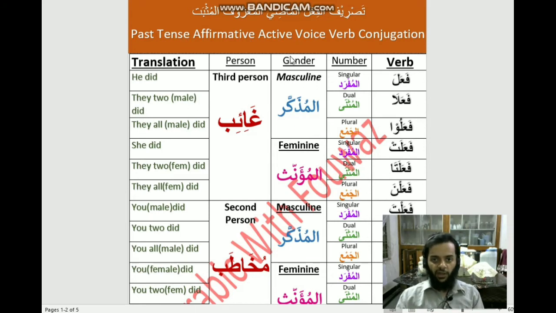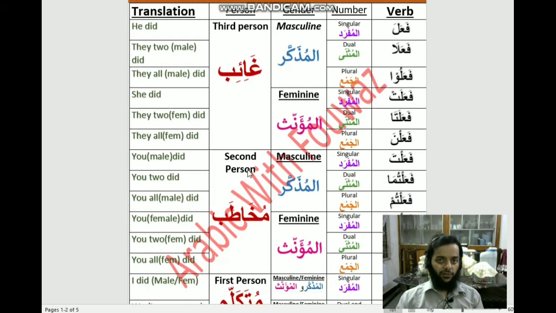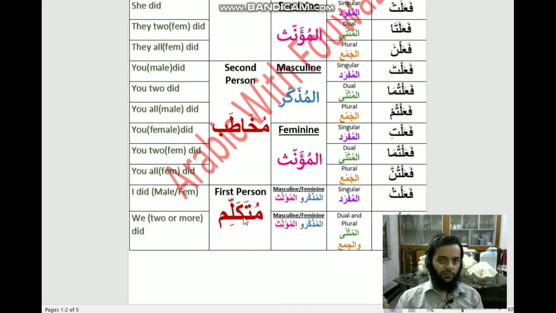So here you can see I made a table and I made different columns. Here you can see verb, number, gender, person and translation. Al mufrad means singular, musanna means dual, and al jam'a means plural. This is al jam'a. You might or you might not see it because of the watermark which I added behind this table. Muzakkar means masculine and muannas means feminine. Ghaib stands for third person, mukhatab stands for second person, and mutakallim stands for first person.